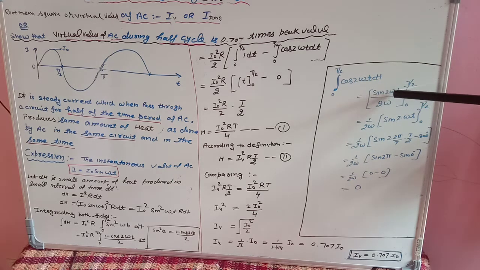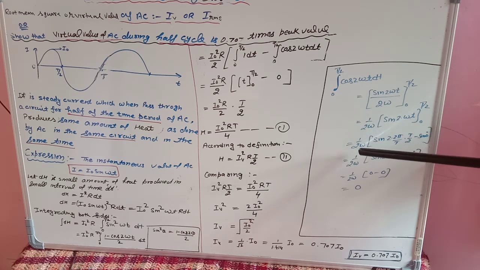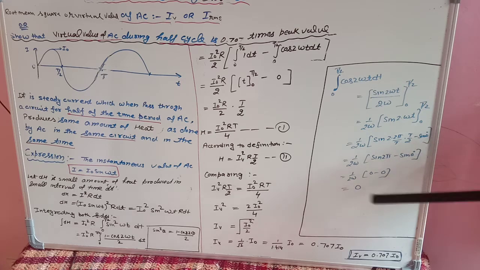So sine 2 omega t upon 2 omega, with 0 to t by 2 as your limit. So 2 omega will come outside, so 1 upon 2 omega sine 2 omega t, 0 to t by 2. I hope it is clear. 1 upon 2 omega sine 2, instead of omega we can write 2 pi upon t. Instead of small t I will put the upper limit first, that is t by 2, minus the lower limit 0. So I am just writing sine 0, because 0 multiplied by anything is equal to 0.